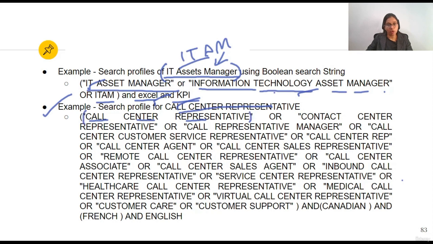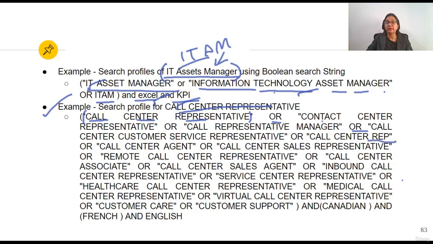Now what is written, or contact center representative, because they can use the term contact also. Call representative manager, some may have not used the word center. Then or call center customer service representative, or call center rep.